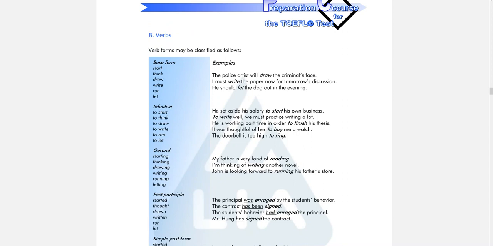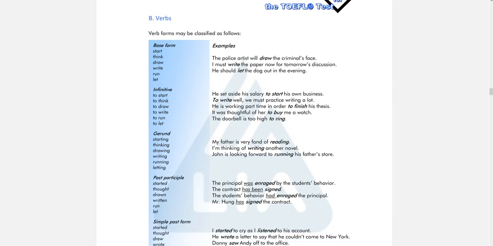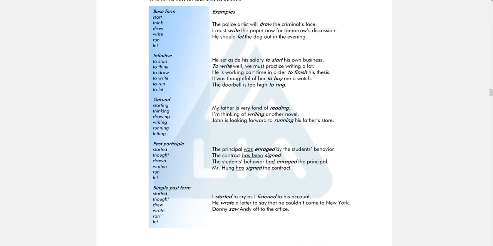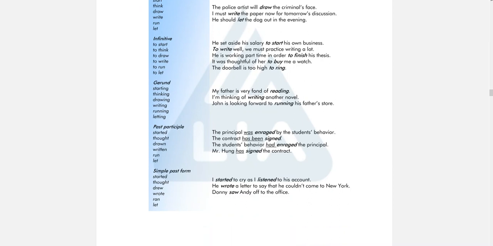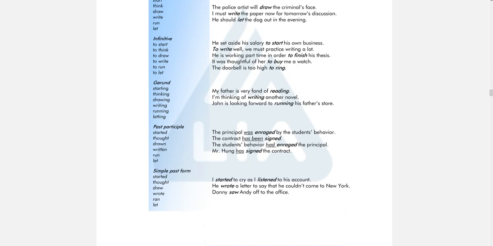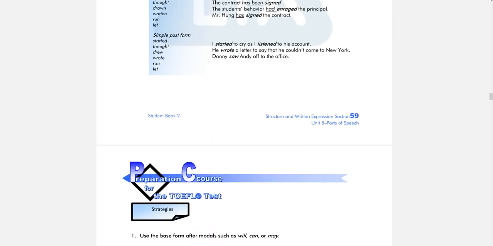Infinitive, we call it to infinitive. Yeah, to start, to think, to draw, to write. It starts with to, and then the base form of the verb. That's infinitive. Then gerund, we use ing for gerund. Starting, thinking, drawing. And then past participle is actually verb 3, and then simple past form is verb 2. Okay, these are the examples. You may read them all by yourself in your book.